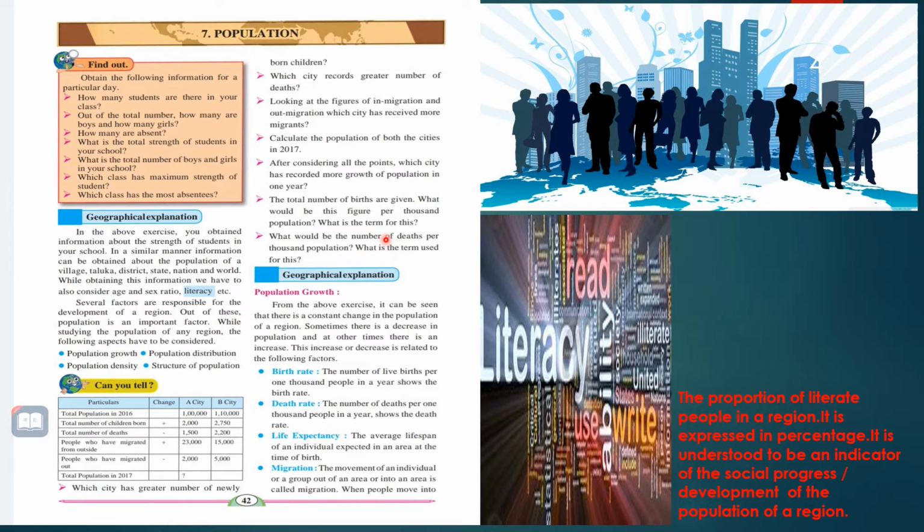The total number of births are given. This figure would be 20 per thousand, and the term for this is birth rate. Okay, next. What's our next question?